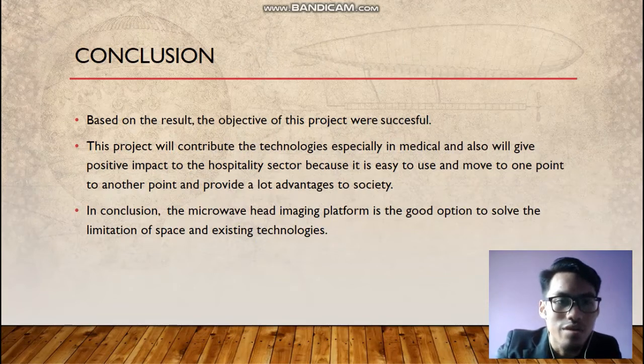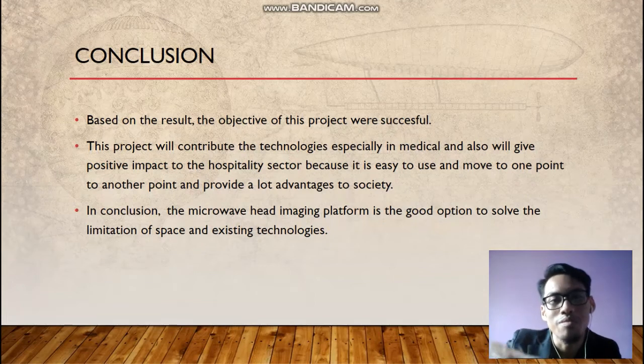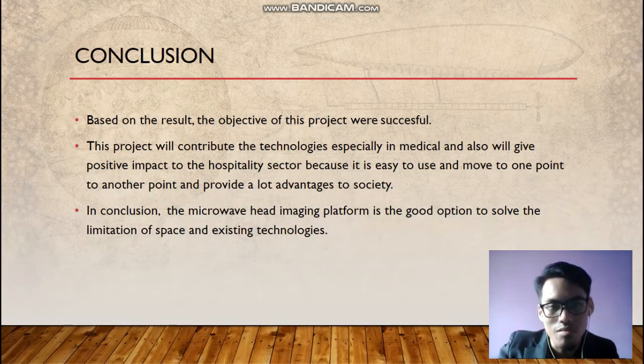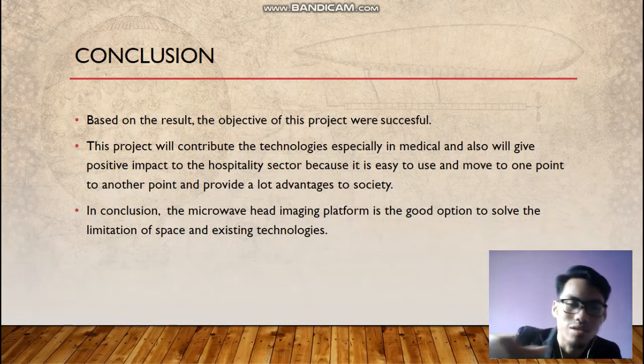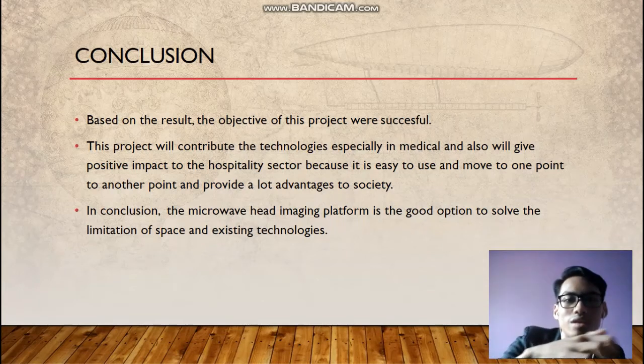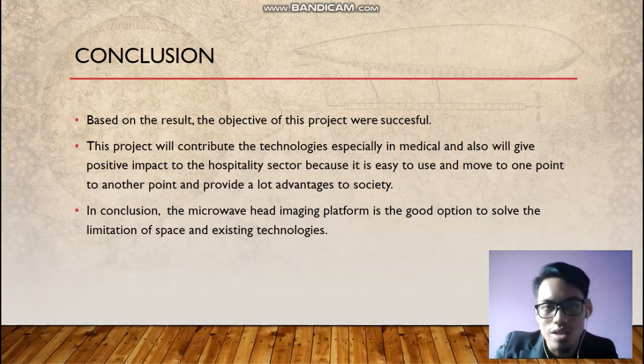Okay, so the conclusion is, based on the result, the objective of the project was successful. This project will continue. Sebab apa saya kata successful? Sebab objektif kita nak menggerakkan antena untuk mengelilingi 360 degree, and then dia reset balik to the 0 degrees. And then it also can control the speed of the antenna.